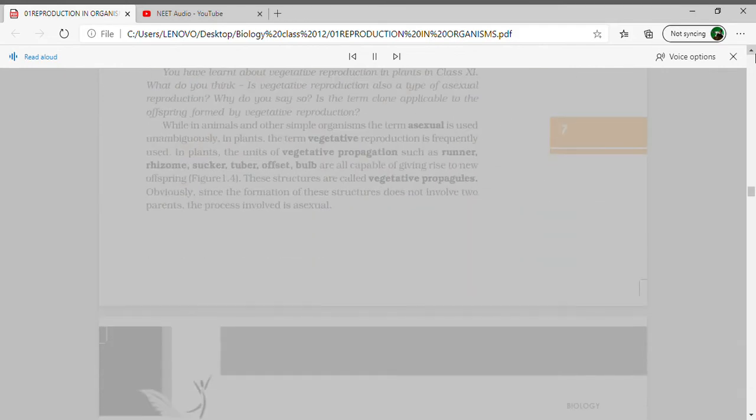You have learned about vegetative reproduction in plants in class 11. What do you think? Is vegetative reproduction also a type of asexual reproduction? Why do you say so? Is the term clone applicable to the offspring formed by vegetative reproduction?